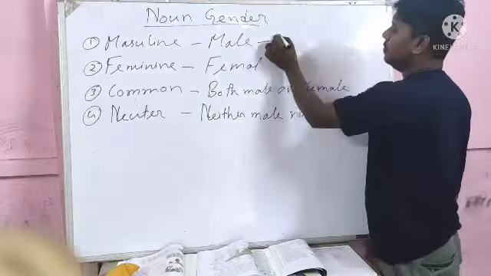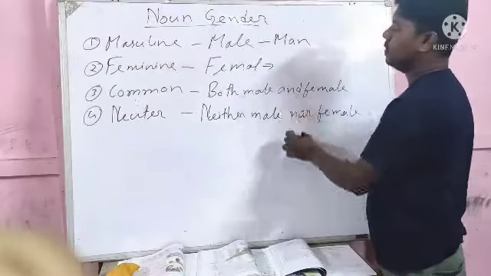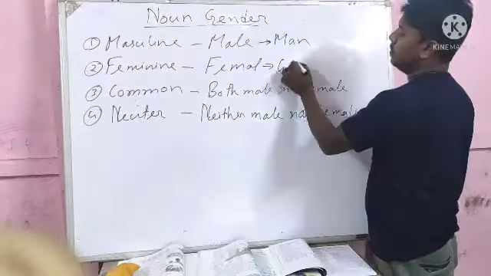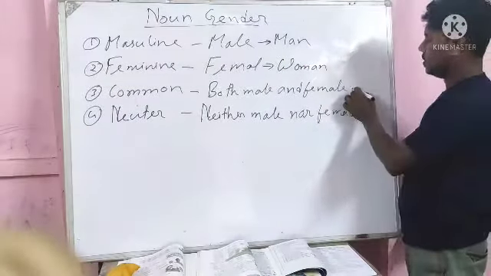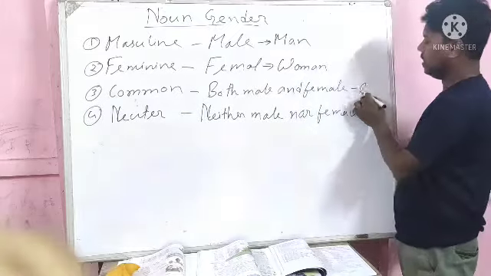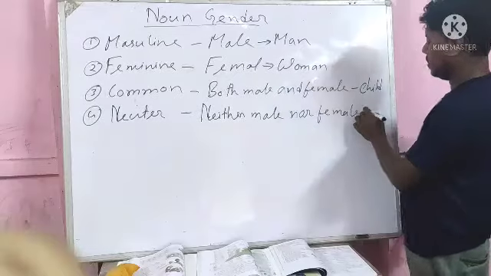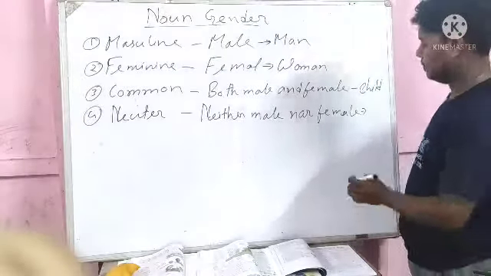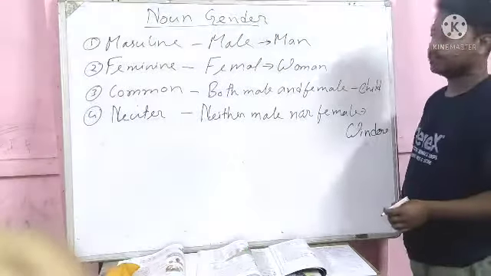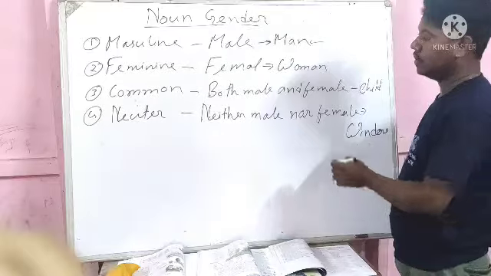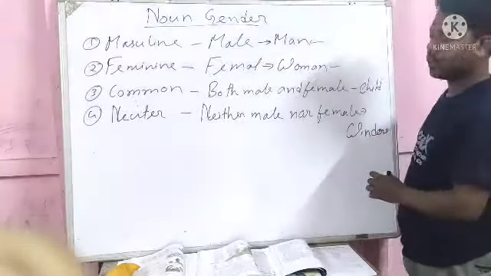Example of masculine: man. Example of feminine: woman. Example of common: child. Example of neuter: window. Man, the female form or feminine form of man is woman.